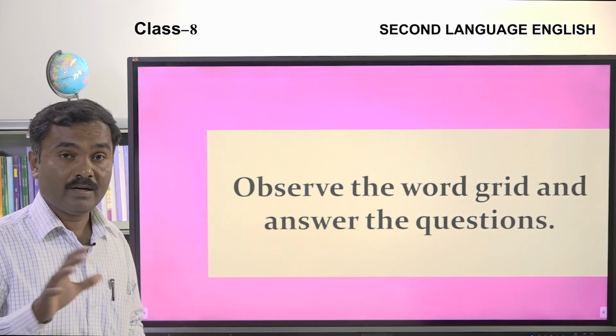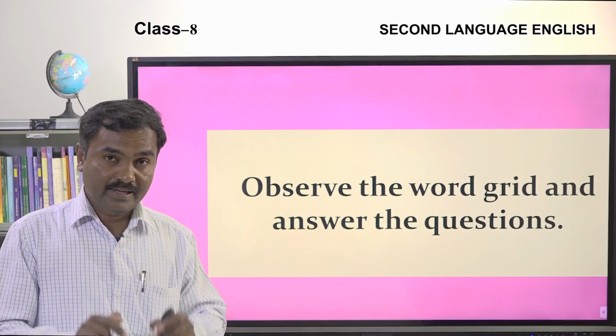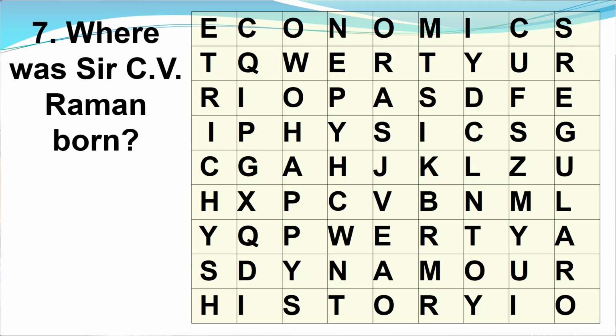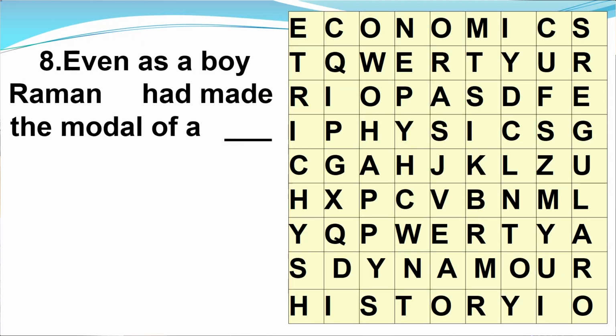Let's observe the word grid and try to find the answer in it. Where was Sir CV Raman born? So where is the answer? You can search. Yes, here is the answer: Trichy. Next question. Even as a boy, Raman had made the model of a dynamo, but here where is the dynamo? You can search. Here is the word dynamo.